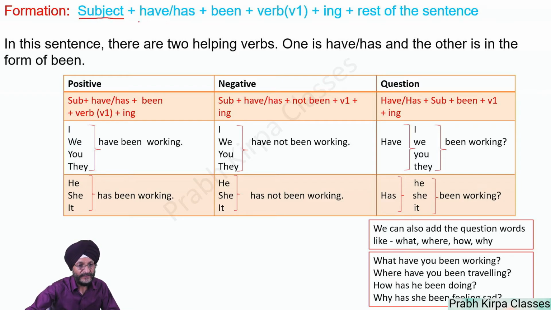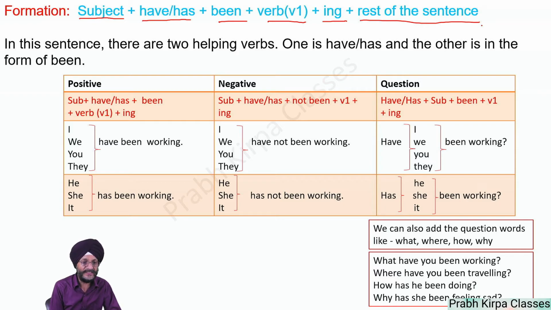First comes the subject, that is it may be I, we, you, they, he, she, it. Then comes have or has, depending on the first person, second person or third person. Then comes been, then the first form of the verb, that is the base form of the verb, then ing, and then comes the rest of the sentence. In this sentence, there are two helping verbs. First is has or have, and the second is been.